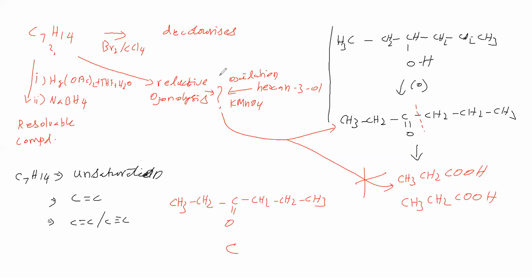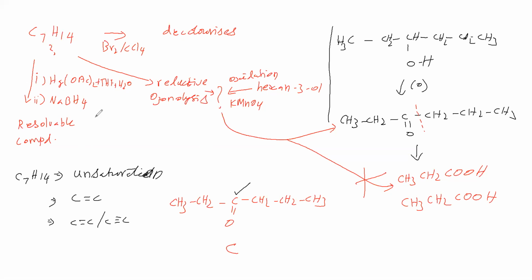Reductive ozonolysis results in a carbonyl compound. Carbonyl compound means ketone or aldehyde. Therefore, what is obtained here is this. This carbon is having unsaturation because that is a carbonyl group.